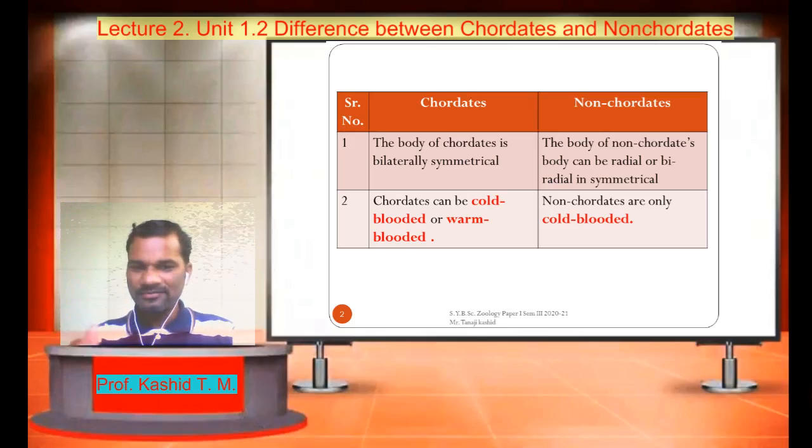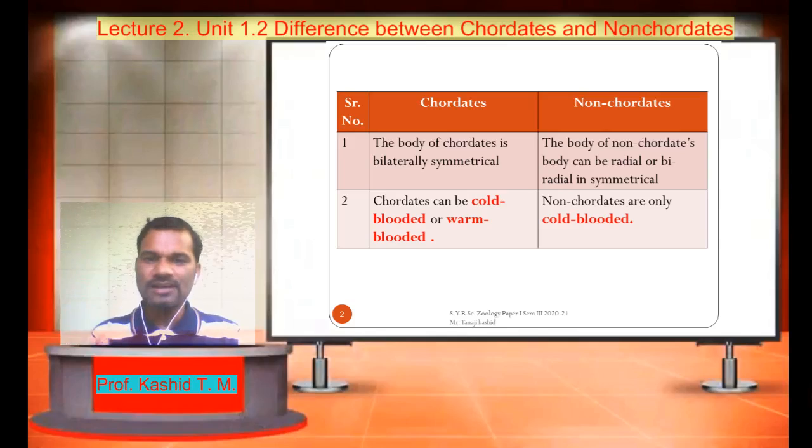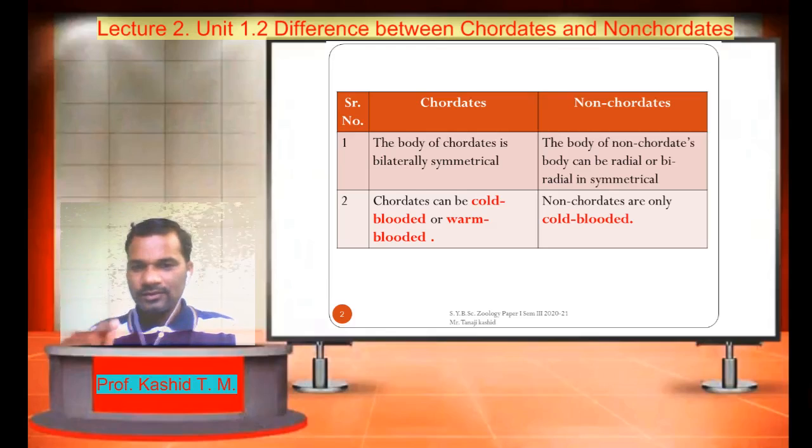For example, starfish. Starfish has a radial symmetry. It is a non-chordate animal. Did you understand? Okay.